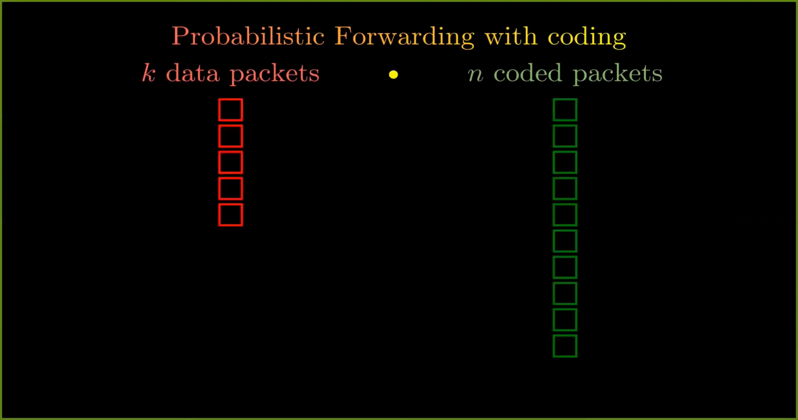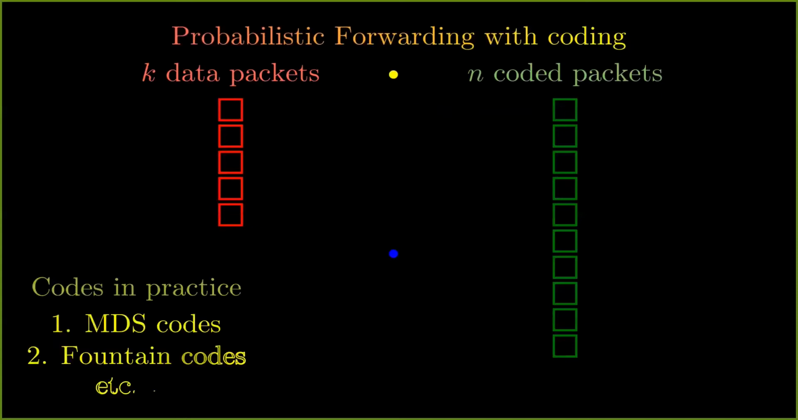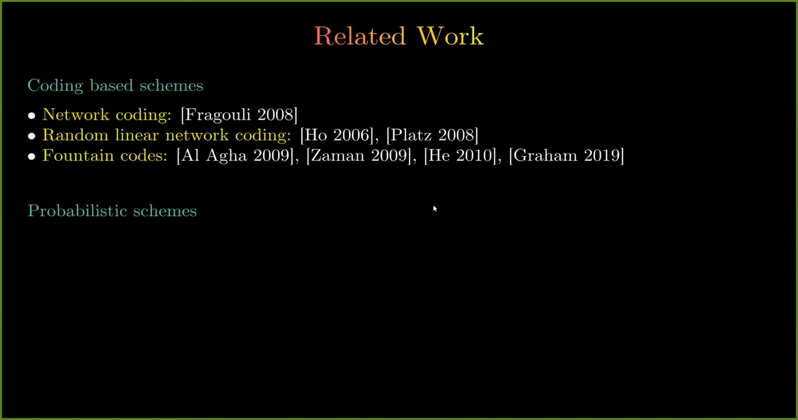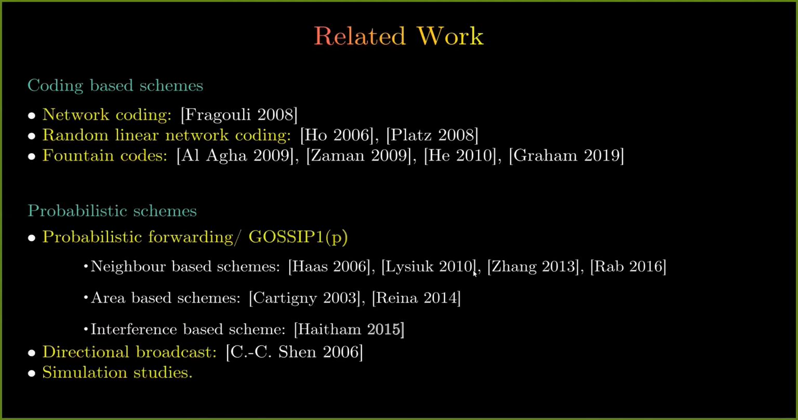More generally, if the source has k data packets, it encodes them into encoded packets, and this encoding is such that any node in the network, if it receives at least k out of these encoded packets, is able to retrieve the data present in the original k data packets. Now, there are many codes in practice which have this particular property, such as maximum distance separable codes, fountain codes, etc. The algorithm that we have proposed is an amalgamation of 2 main schemes, coding-based schemes and probabilistic schemes. While there are broadcast algorithms which employ each of these schemes separately, this is a novel algorithm which combines both of these schemes.